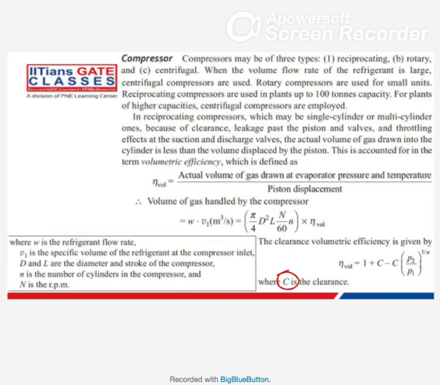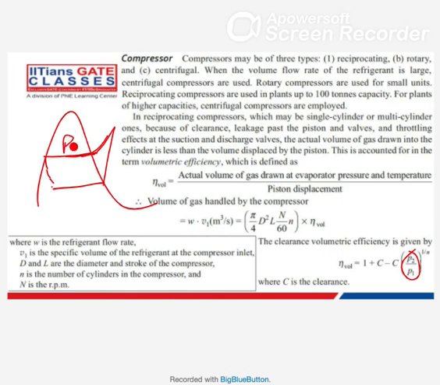Now this p2 by p1. If you remember this part, this is superheat and this one is at some other pressure, no? This one was p1 and this one was p2. Here we do isentropic compression, but it can be other polytropic process also.